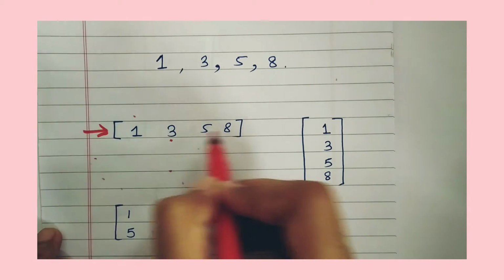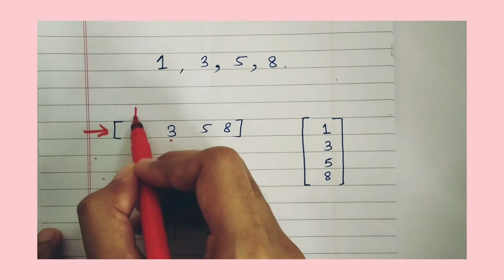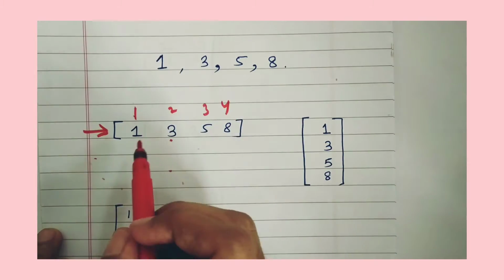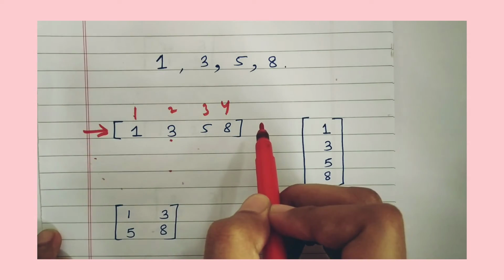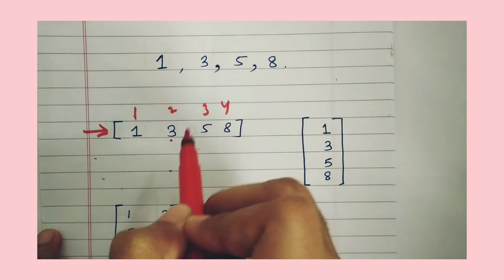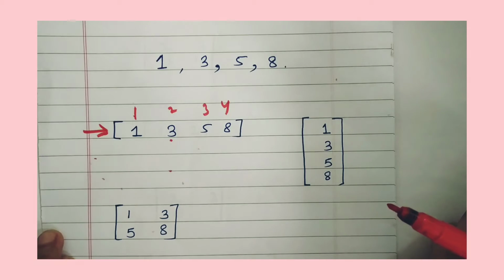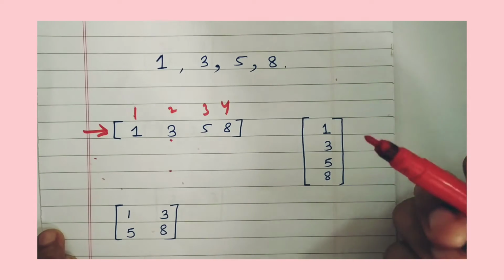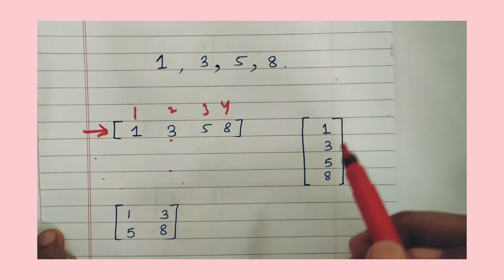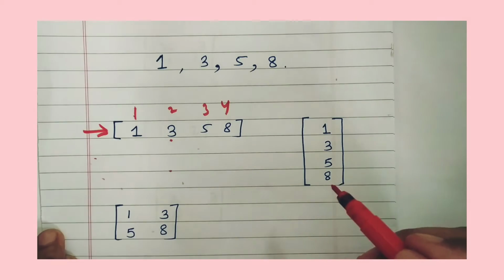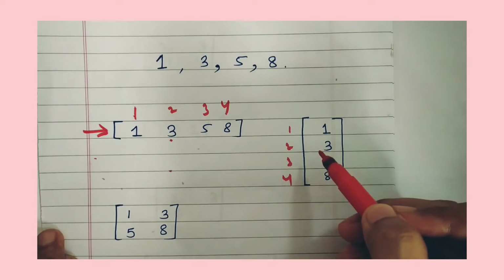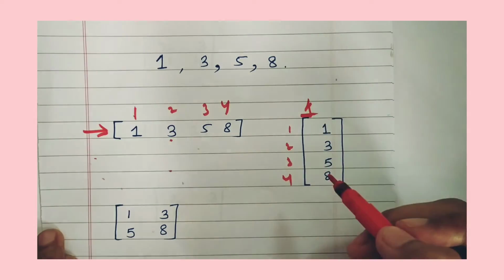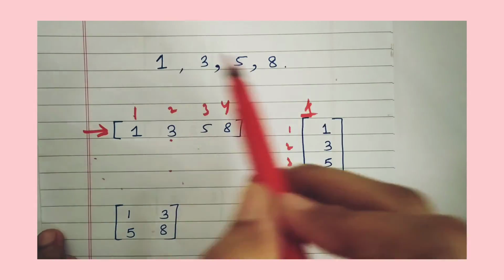There is only one row, and how many columns are there? 1, 2, 3, 4. So these 4 numbers were first arranged horizontally in 1 row and 4 columns. Now the same numbers in the second method were placed in a vertical array which had 4 rows and only 1 column. So this is how you can arrange those 4 numbers.